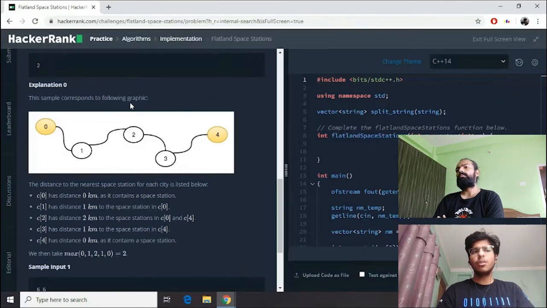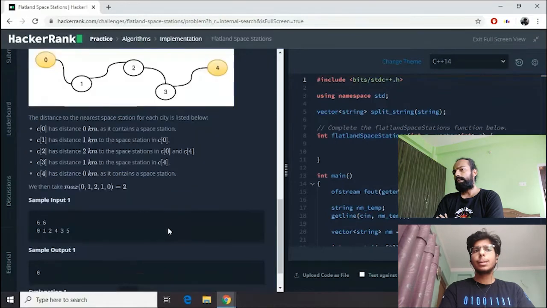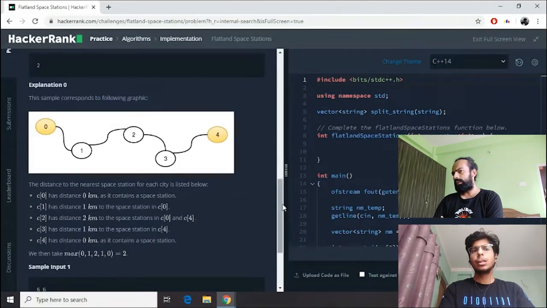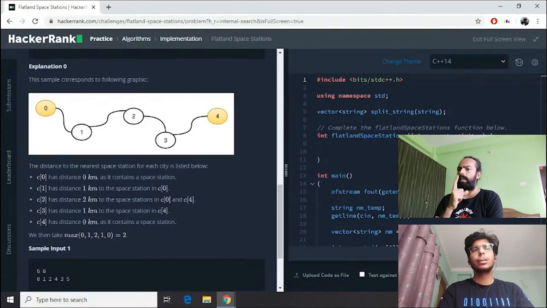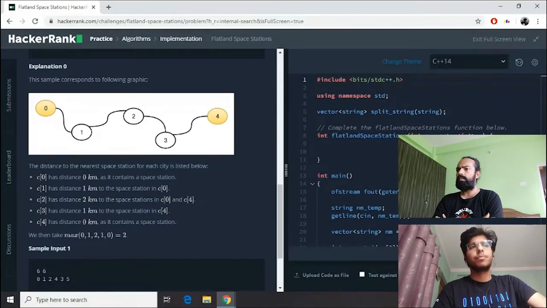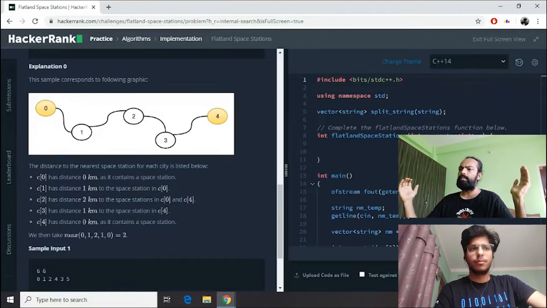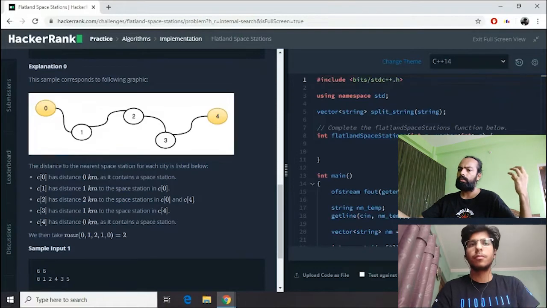Is it clear now? Okay, I think I kind of get it. So if I understand this question clearly, we have two inputs, n and m. Let's say, if you just consider this example, n is 5, then we have 0-indexed cities. That means we have cities from number 0 to number 4, right? So 0, 1, 2, 3, 4.